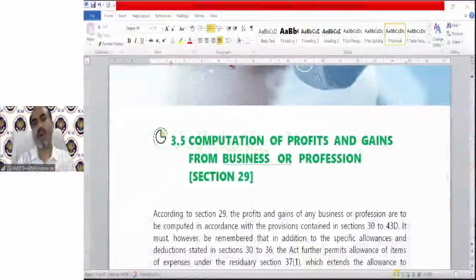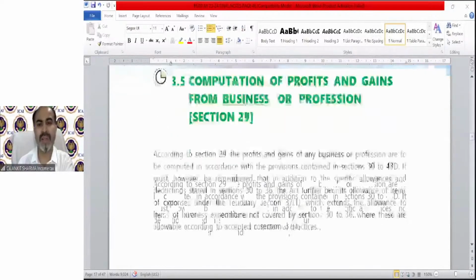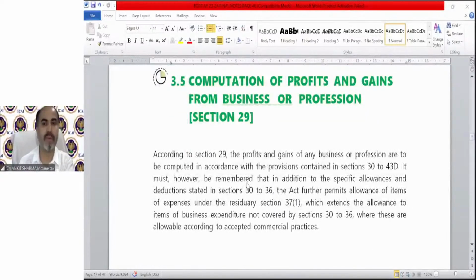Let's move on to the notes. As I told you, now we will discuss the expenses which are allowable under the PGBP head under income tax. If there are any expenses which are not allowed, that means we should add back that amount to the profit which is given as per accounting provision. According to section 29, the profit and gains of any business or profession are to be computed in accordance with the provisions contained in sections 30 to 43D.